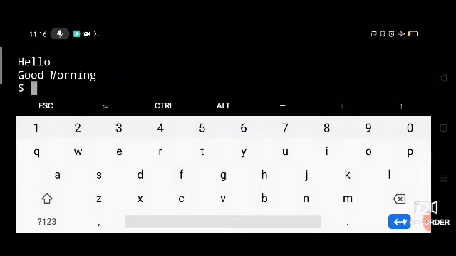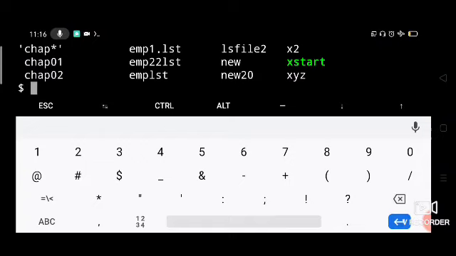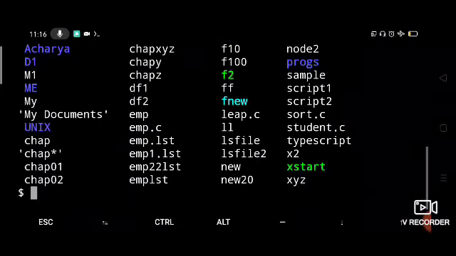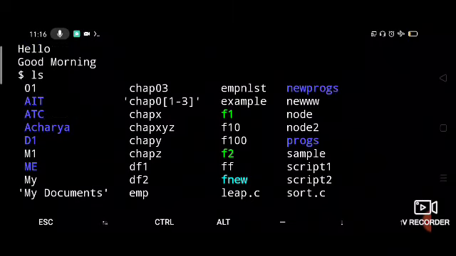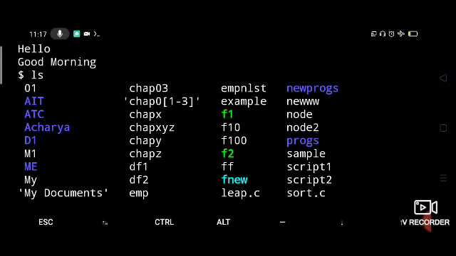Then let us say ls pipelined with wc. Now first let us check the output of ls. This is the output of the ls command. See, the ls command will display the contents in ASCII collating sequence. ASCII collating sequence means numbers first, then capital letters, then small letters. So you can see here 0 1 is there.